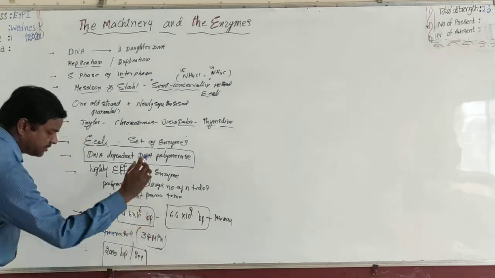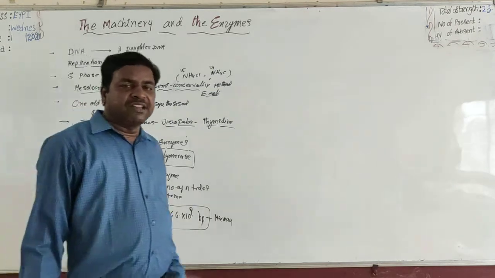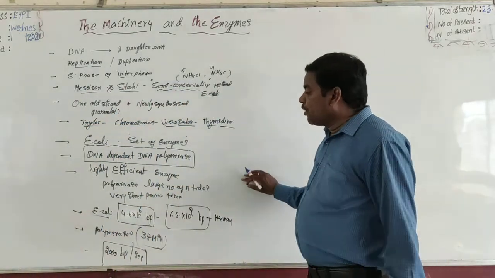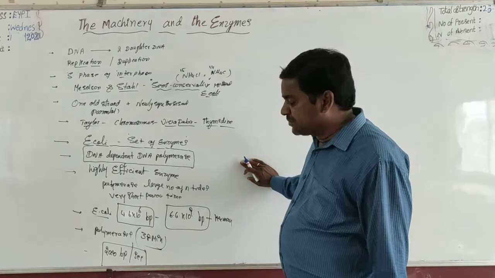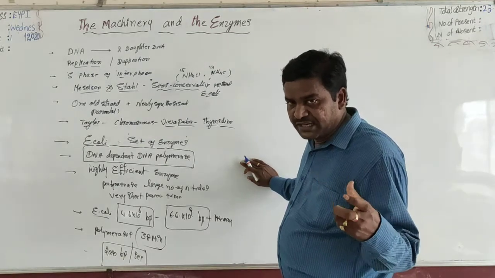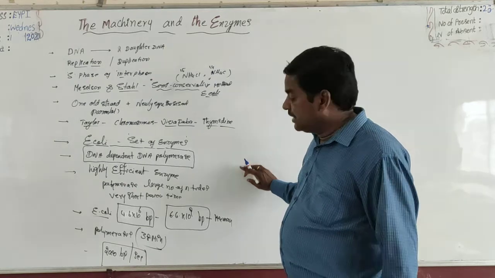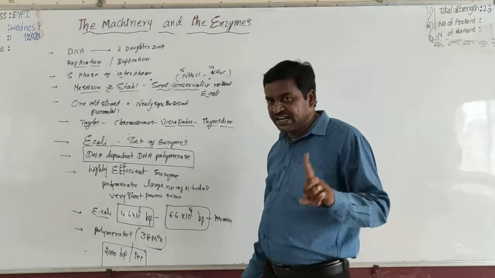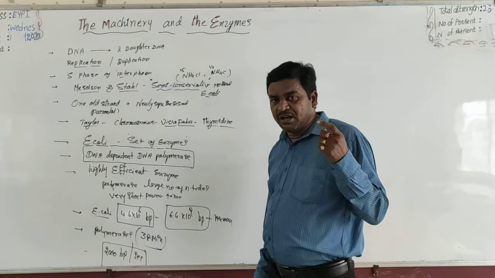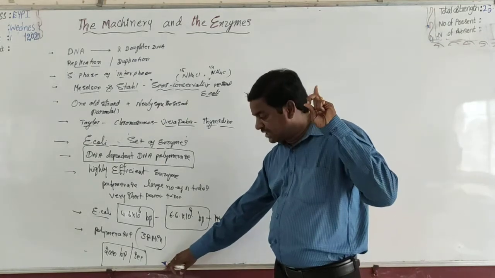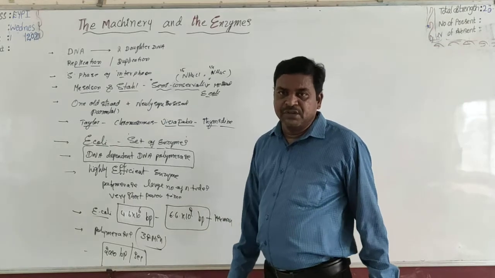Very, very important. The average polymerization rate: 4.6 into 10 power 6 base pairs length of DNA is polymerized within 38 minutes in E. coli. So the average polymerization rate is approximately 2000 base pairs per 1 second.